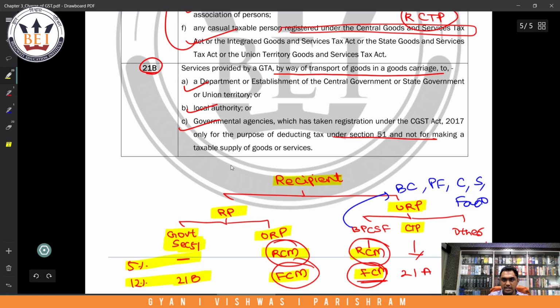Unregistered person, casual taxable person, exemption under 21A. Others, 21A, again sorry, not section 21A, entry number 21A of the notification. Okay, and where it is taxable, that is in these cases, you have to check for exemption by entry number 21. What does 21 say?